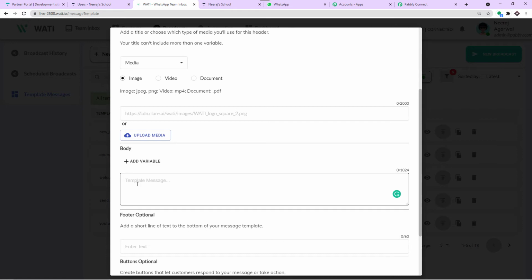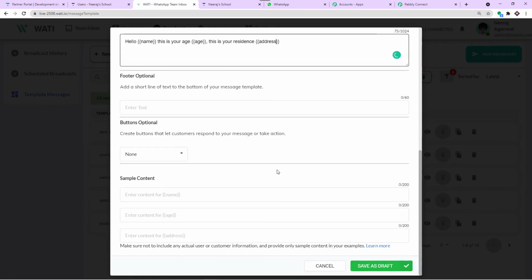So the template would be something like "Hello," and in two curly brackets we just enter the name. So here the name will come, this is your age, and here the age will come. I'm just constructing a very random message. This is your address. This is your residence, two curly brackets, and address. And here we will be adding the variables like the name, age, and the address. So this is how you construct the template.